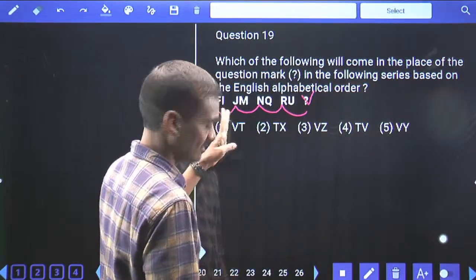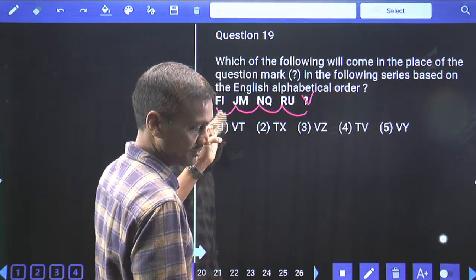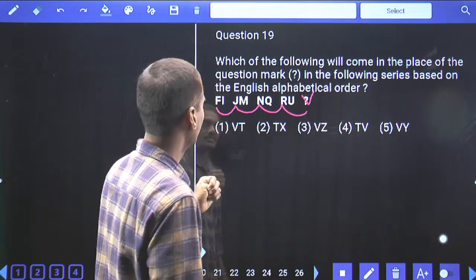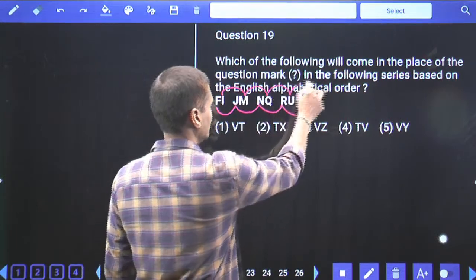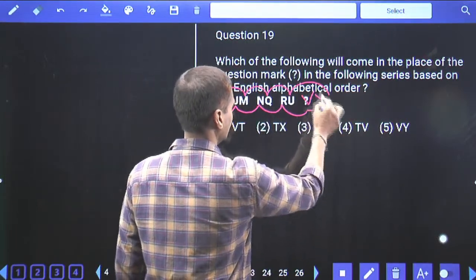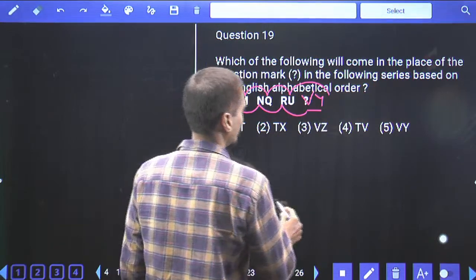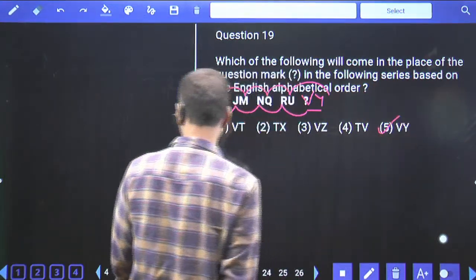G, H, I, J plus 4, K, L, M, N, O, P, Q, R, S, T, U, V. Then coming to the second, I and M: J, K, L, M, N, O, P, Q, R, S, T, U, V, W, X, Y. Isn't it? And so what is the answer here? V and Y, and it is given in choice 5, question number 19.